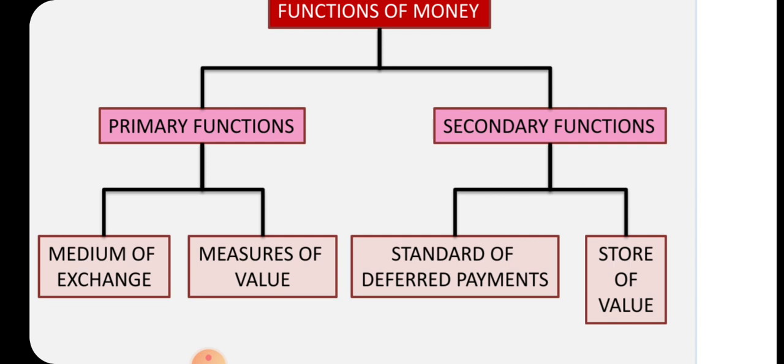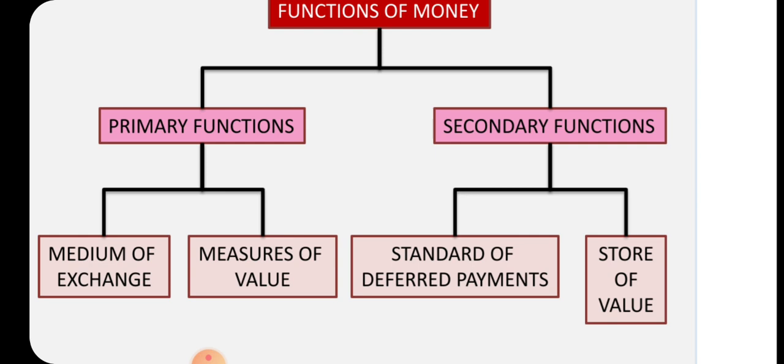The unit of account function means that the money unit is treated as the standard unit of quantity and price. For example, different goods produced in the country are measured in different units. You will agree that cloth is measured by meter, milk is measured in liters, sugar is measured in kilograms.